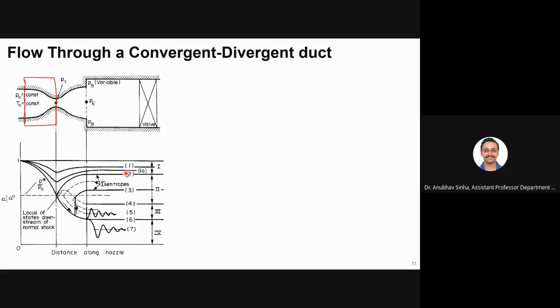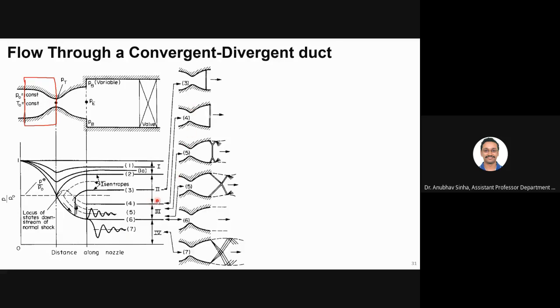Like what we have seen in the previous slide. Once PB is below that, then we'll get discontinuities. The pressure at the throat will be held at sonic P star, Mach number equal to 1, and then we'll have discontinuities, and from that we'll see the pressure adjust and reach your value. That is the regime. Let me show you how it varies. So this is for case 3.